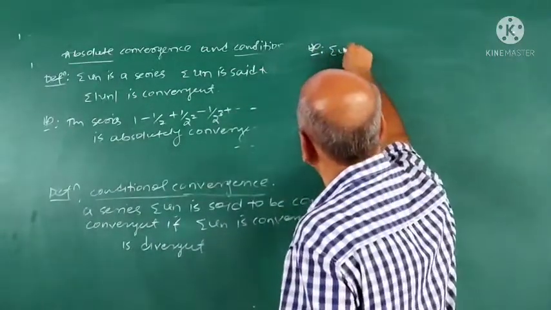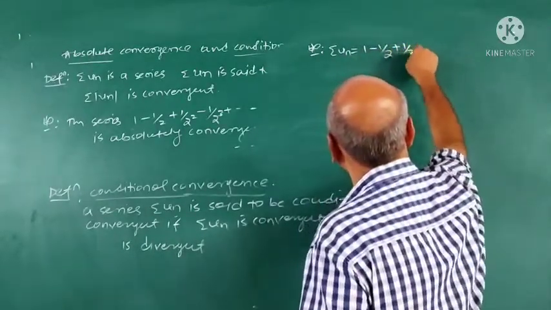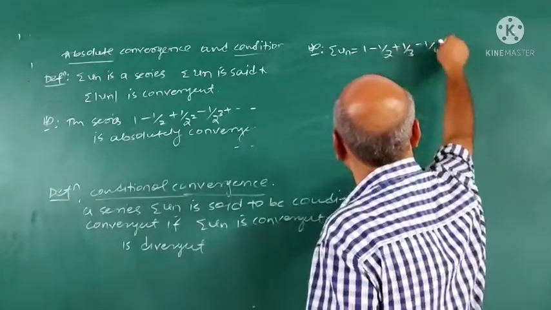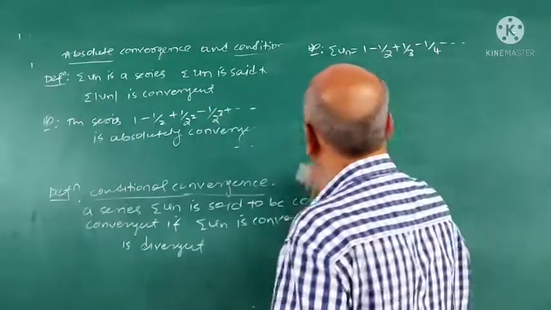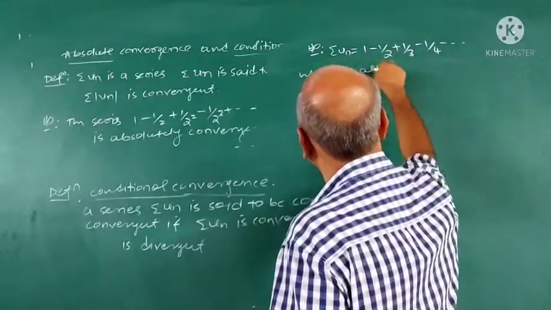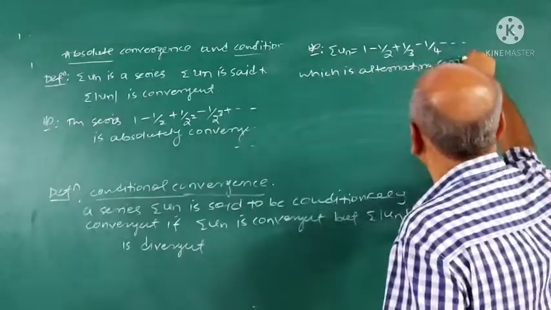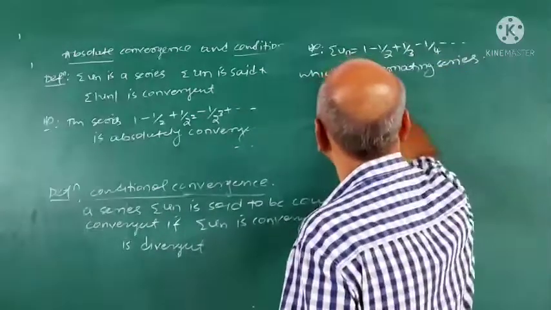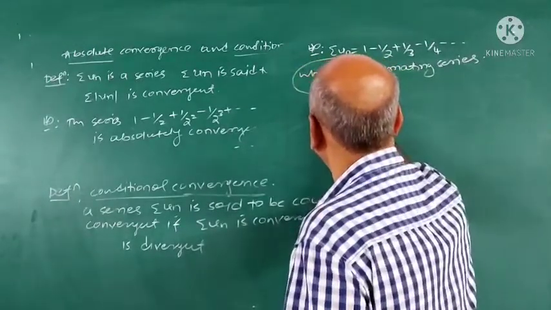Example: sigma un is 1 minus 1 by 2 plus 1 by 3 minus 1 by 4 etc. It is an alternating series. How to write this in terms of our notation?